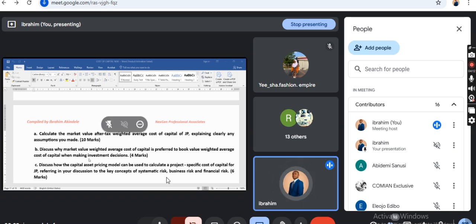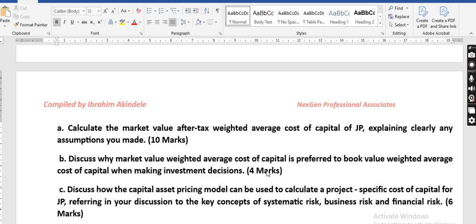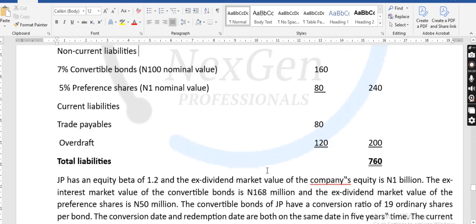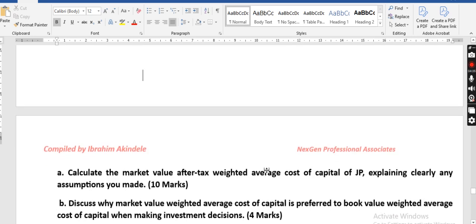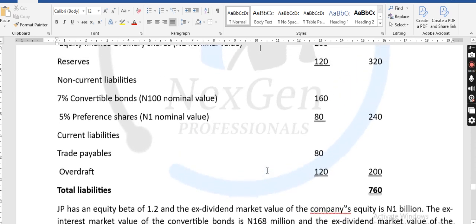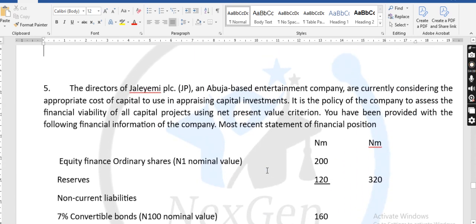Then all these systematic risks, we will explain systematic risk before now. We will equally explain business risk as well as financial risk, but we will still explain it more when we get to risk adjusted cost of capital or specific cost of capital. Now let's quickly go to the question without wasting much of our time. Since we have looked at the required, which said we should determine the weighted average cost of capital, now let's go into the analysis of the question.